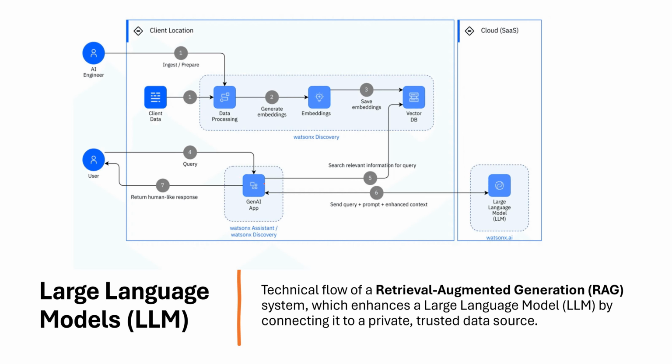The Gen AI app sends the query to the large language model, and the model returns information to the users. So the system is a bridge. It enhances the LLM by connecting it to private, trusted data sources.